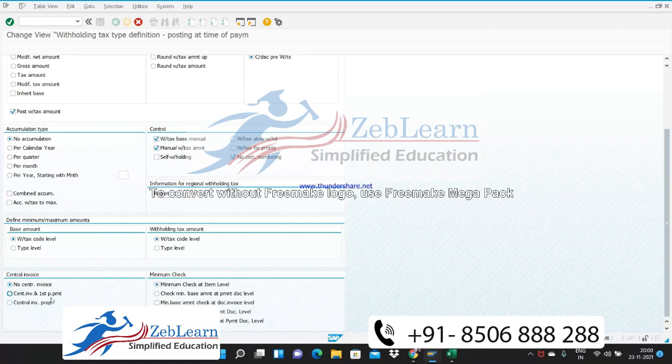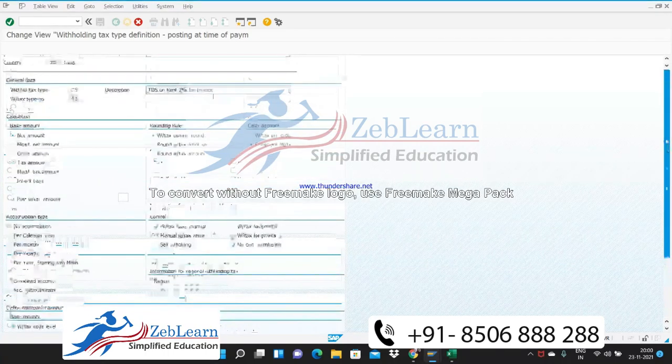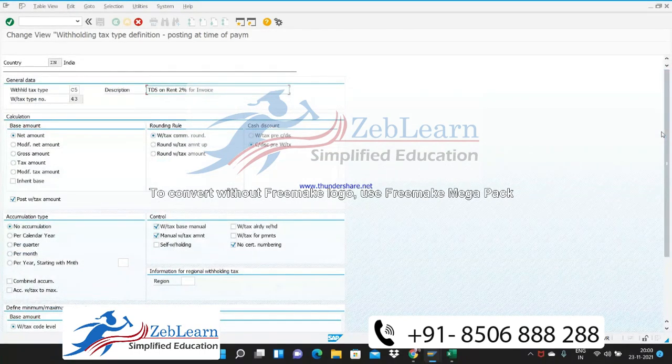So if you select central invoice, it will be posted on corporate level only, at company code level. So the system will not allow you to post this on business area or on profit center on payment. So this is for payment.